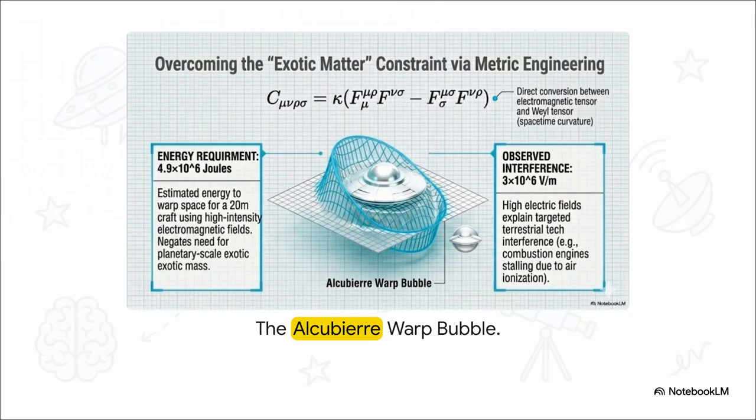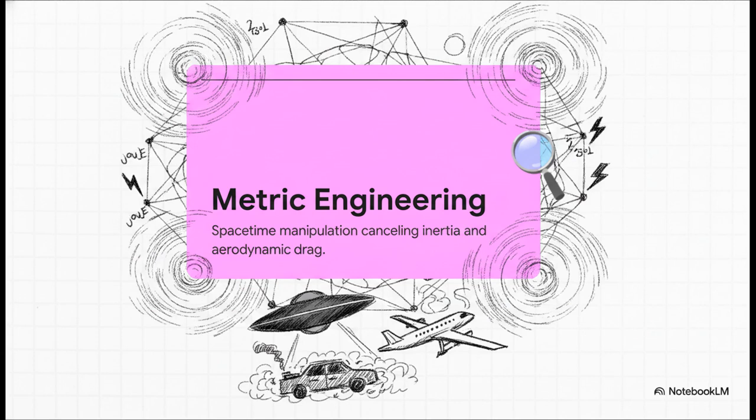For decades, the huge constraint on theoretical warp drives was the need for planetary-scale exotic mass, which is just impossible, right? But recent models suggest we can actually overcome this through something called metric engineering. By using high-intensity electromagnetic fields to create localized space-time curvature, a craft can essentially cancel out its own inertia and completely bypass aerodynamic drag. To put a definition on it, metric engineering allows for a direct conversion between the electromagnetic tensor and the Weyl tensor, which, simply put, is just the mathematical framework governing how space-time curves and bends.